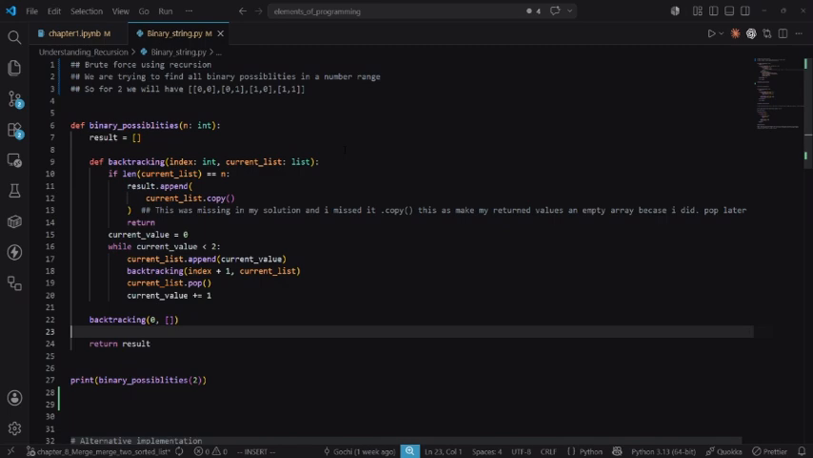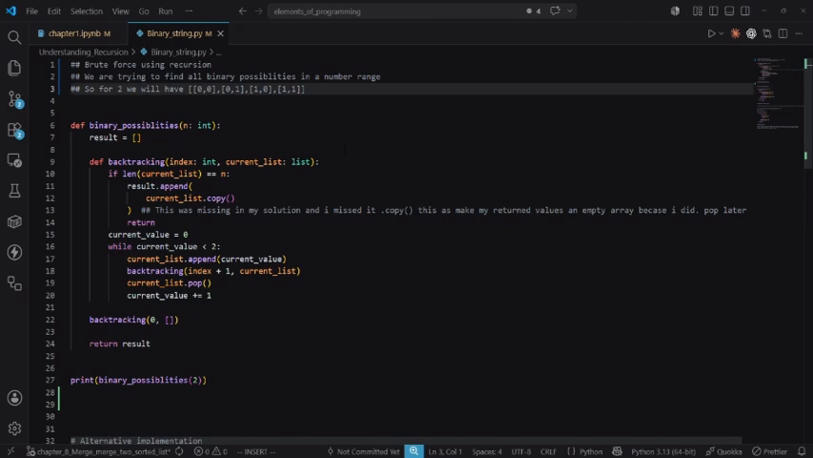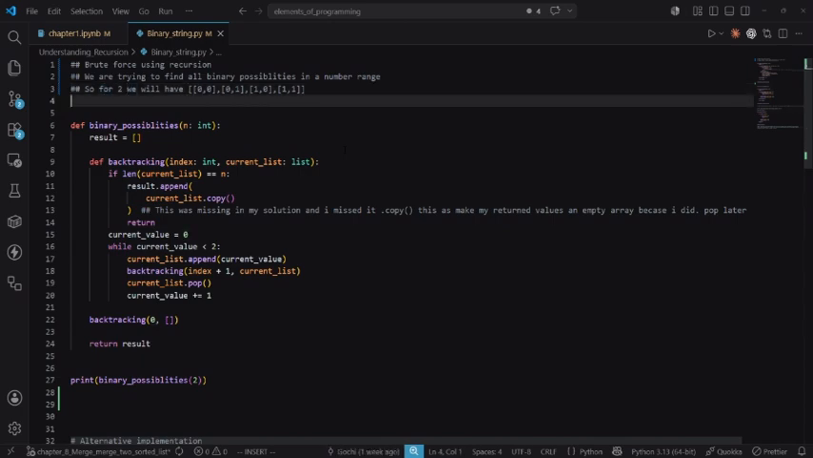So for the first one, we are going to be looking at binary possibilities. What are we looking for? We said brute force using recursion. When we say brute force, we mean that we are iterating through every possibility to get the answer. We are trying to find all binary possibilities in a number range. So when we pass in 2 as an integer, we are going to get back all the binary possibilities: 0, 0; 0, 1; 1, 0; and 1, 1. Just as I highlighted here. That's the idea of what we want this to do.